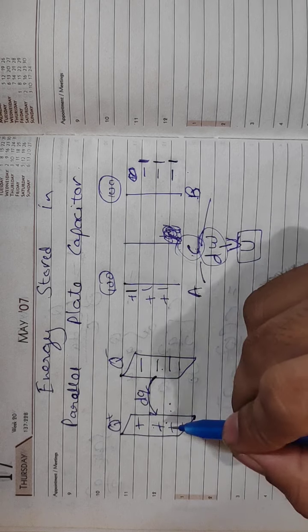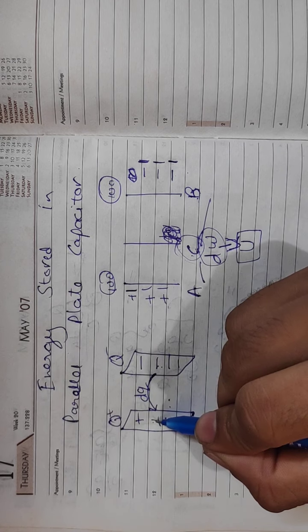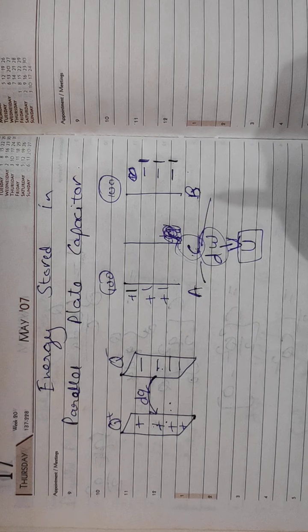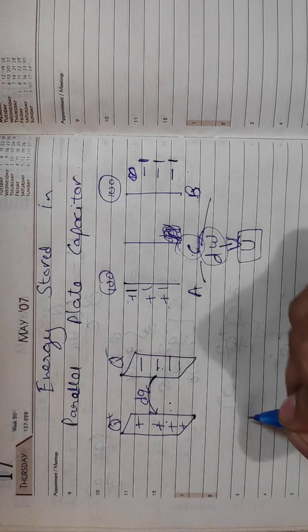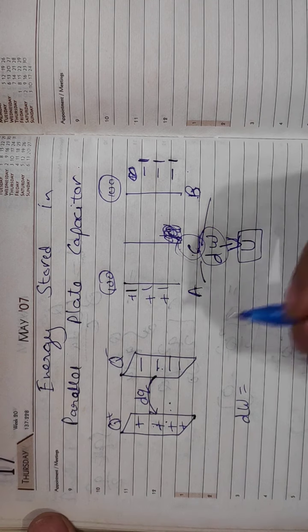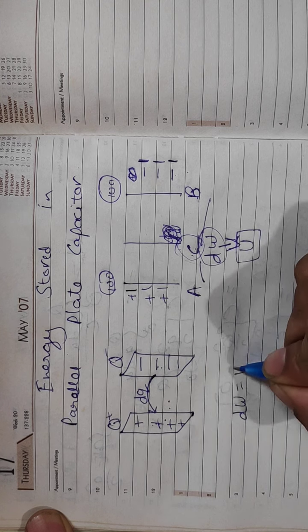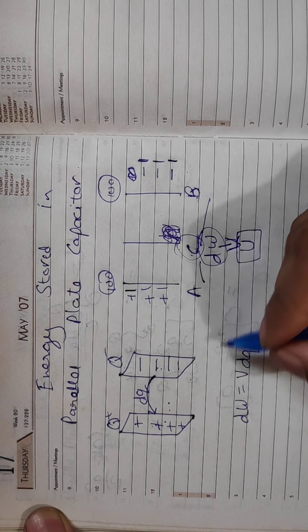Ultimately, all the work done will not be wasted. All the work done to bring charge from this plate to this plate will be stored in the form of potential energy. Now we shall try to find out the work done for the initial amount, which will be equal to dW = V dq. How this came, you know already.